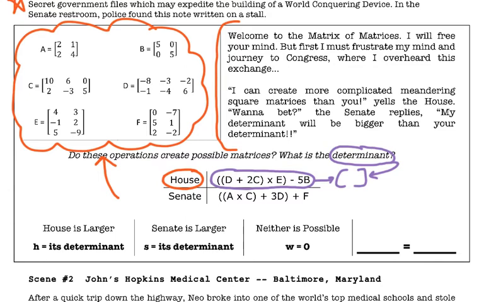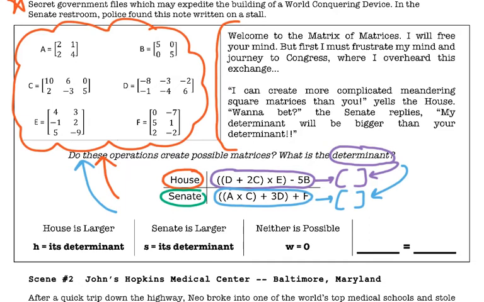Next, move on to the Senate. Same idea. Can you simplify this expression of matrices, and once you get a matrix answer, find its determinant if possible? Who has the bigger determinant? Who has a determinant that's possible?